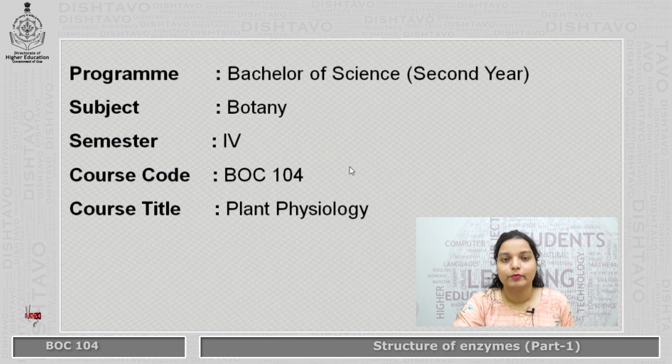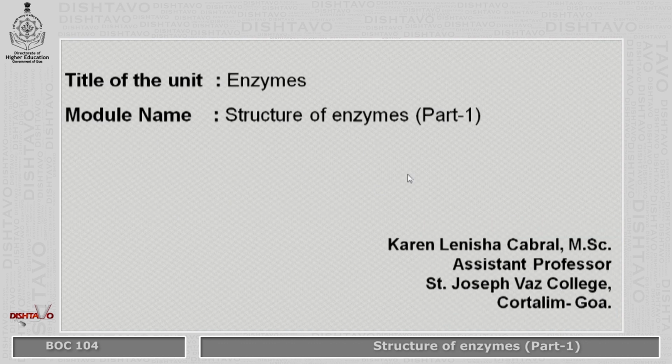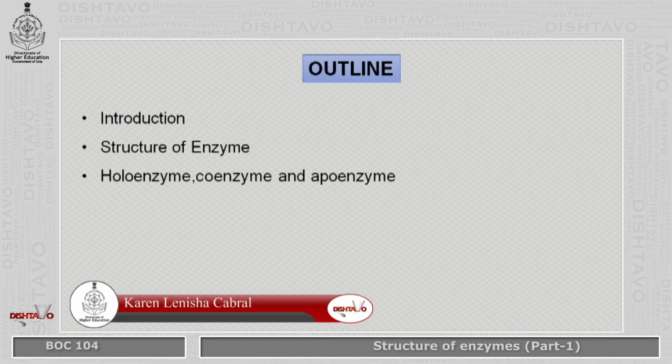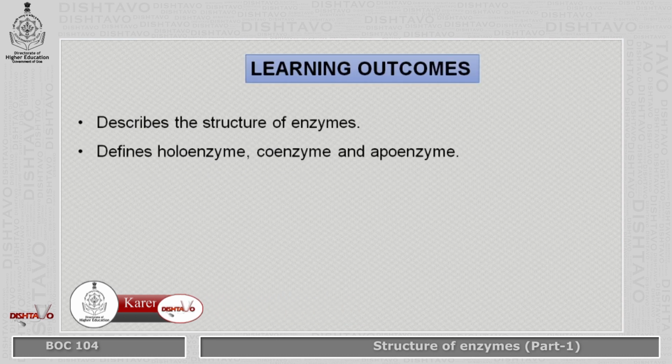This lecture is for Bachelor of Science, second year, subject Botany, semester 4, course code BOC 104, course title Plant Physiology. Title of the unit: Enzymes. Module name: Structure of Enzymes. Outline: Introduction, Structure of Enzymes, Holoenzymes, Coenzyme and Apoenzyme. Learning outcomes: describes the structure of enzymes, defines holoenzyme, coenzyme and apoenzyme.